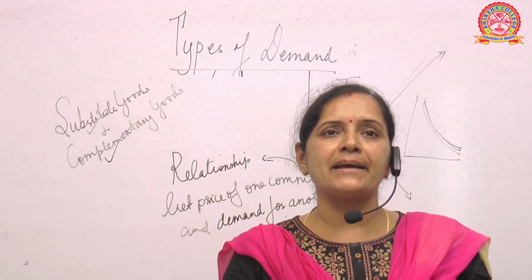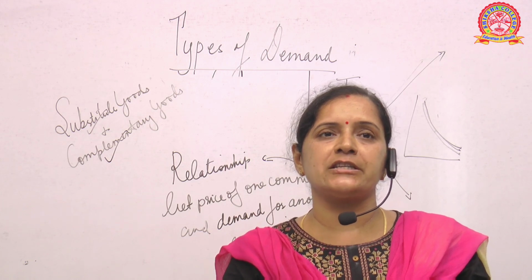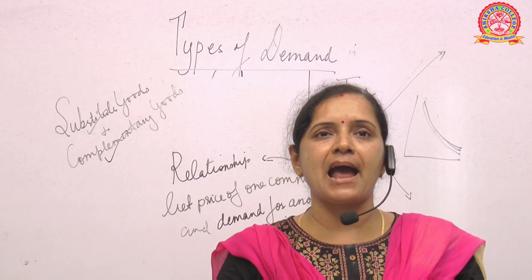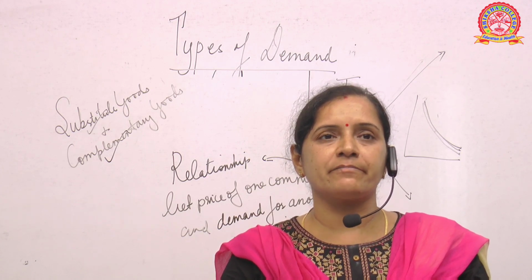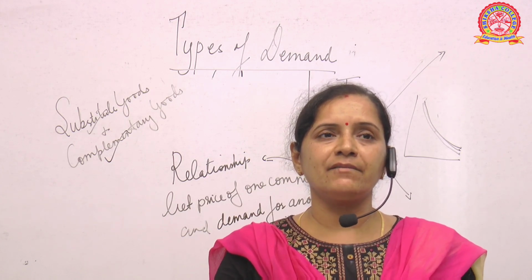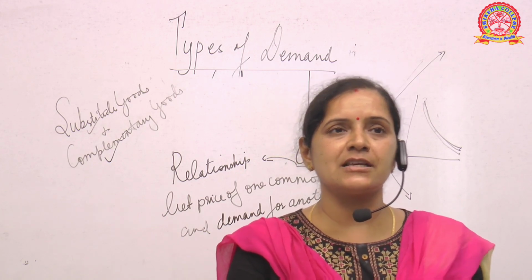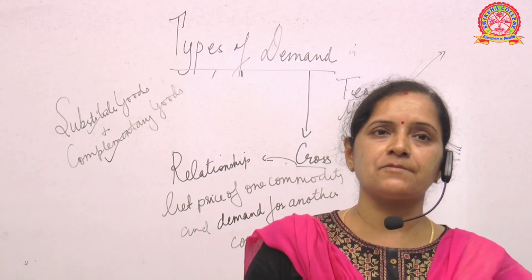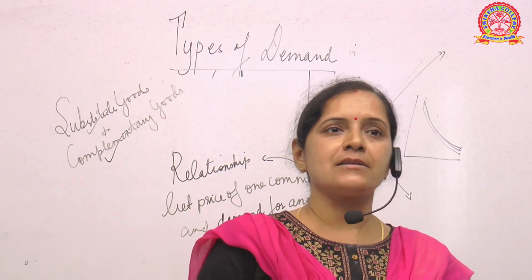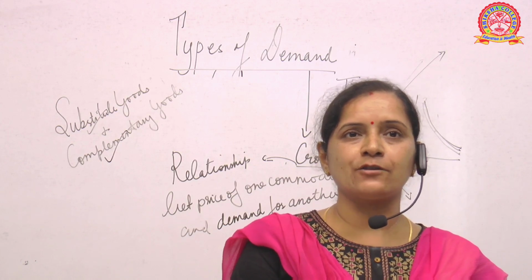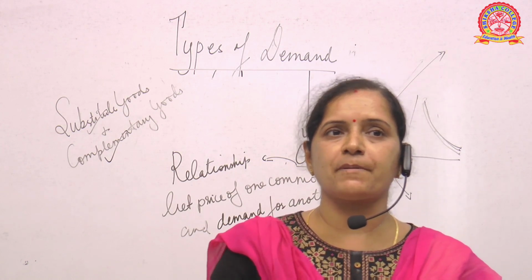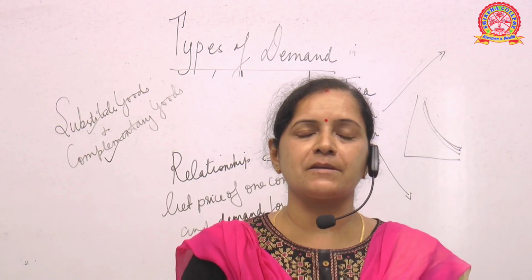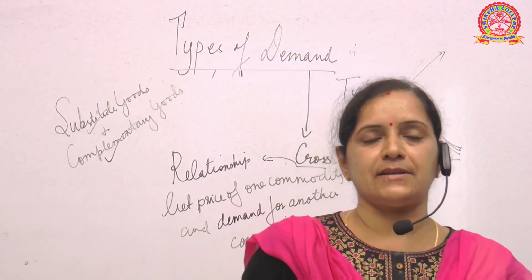So people stop buying butter and they will look for other substitutes like cheese spread or any other thing which we can apply on bread and have it, those who are fond of eating sandwich or bread. So what happens? When the price of a particular good increases, we switch over to the substitute goods and the demand for the substitute good increases. Why? Because, as I told you, if coffee price increases, people will switch to tea. If tea price increases, people will switch over to coffee, and the demand of the substitute product will gradually increase.